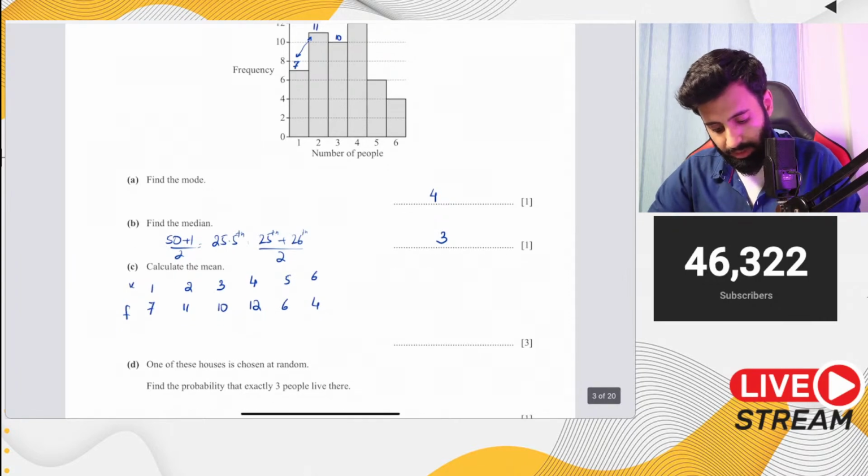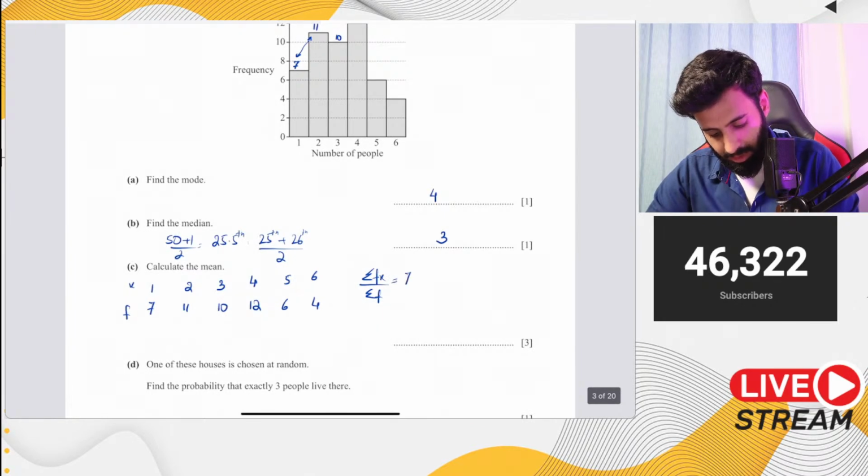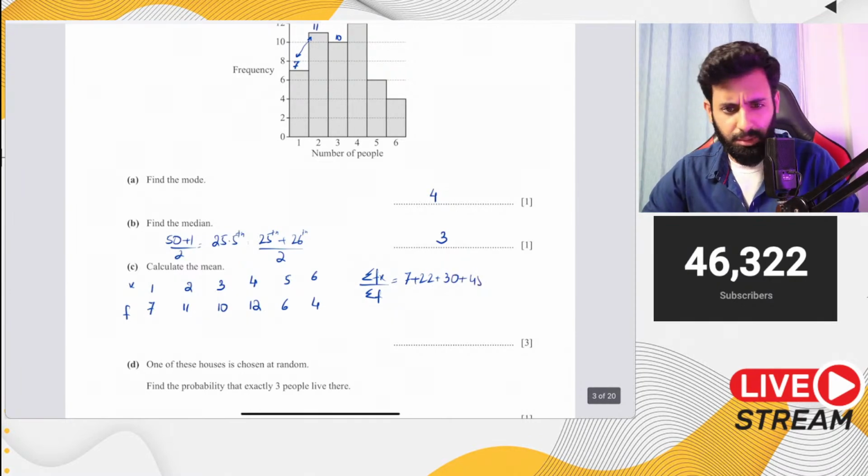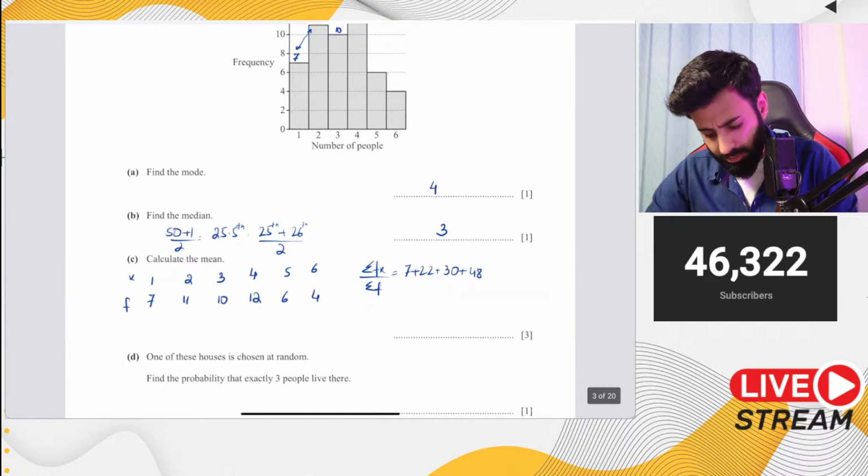Okay, so how do we calculate the mean? Sigma fx over sigma f. So 1 into 7, that's 7 plus 22. I'm just writing down the final result after multiplying. Plus 4 into 12, that's going to be 48. I would suggest you use a calculator, okay? And then 5 into 6 is 30. 6 into 4 is 24.